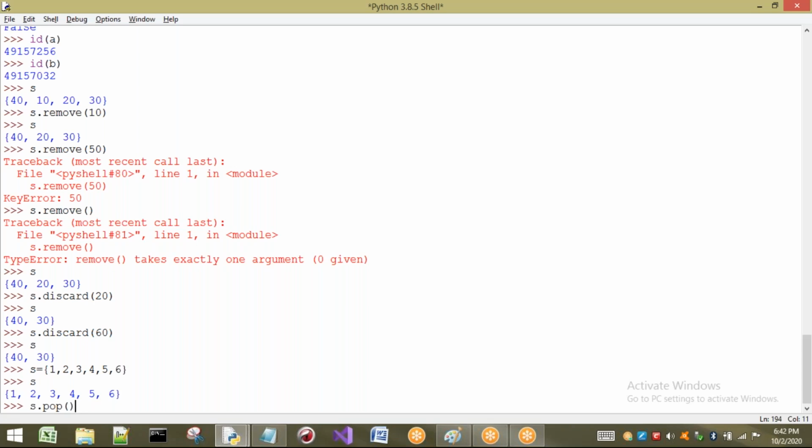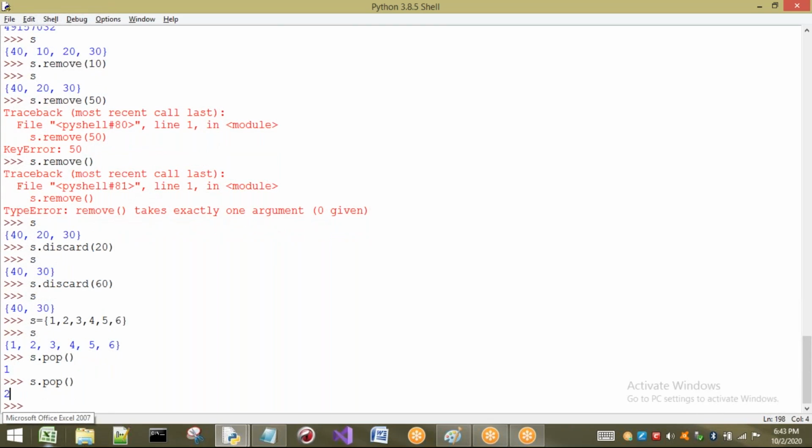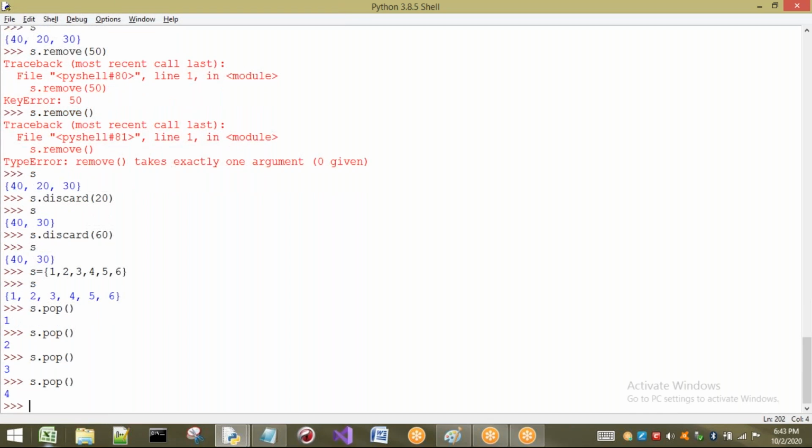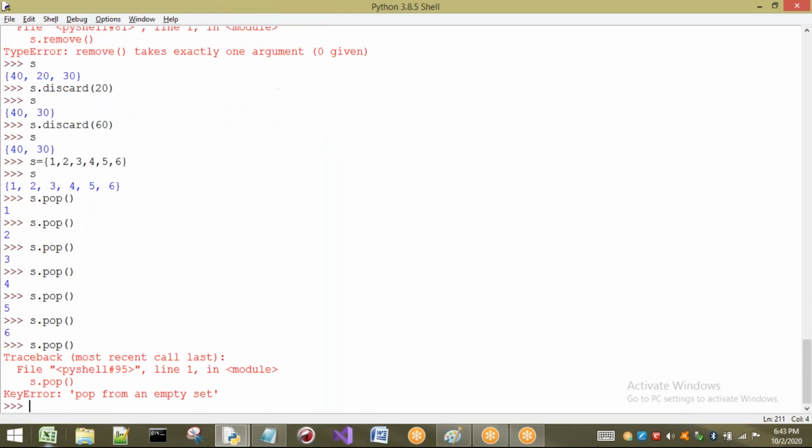For example, I don't know which element is going to be removed by s.pop. It works like the concept of a stack, so the first element is removed. If I apply the same thing once again, the second element, next the third element, next the fourth element are removed. In order it will remove, but that order may not be known by me. Whenever the stack is empty, if you try to pop, we are going to get an exception. Until the elements are present, we can pop, no problem. But once the set is empty, we cannot pop that set.